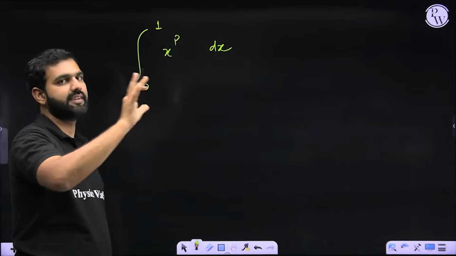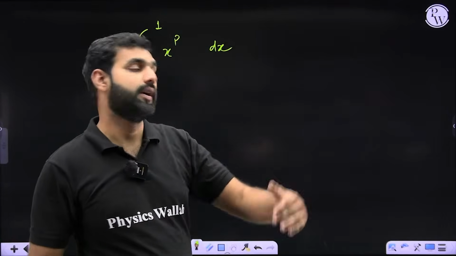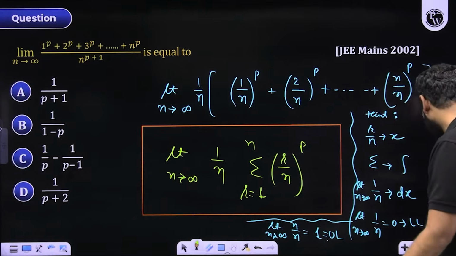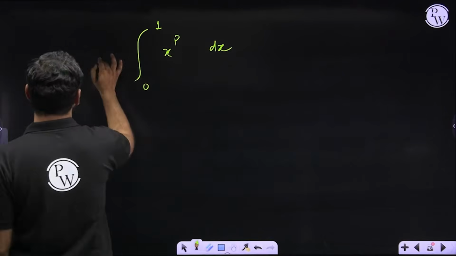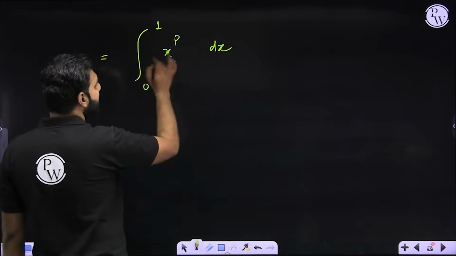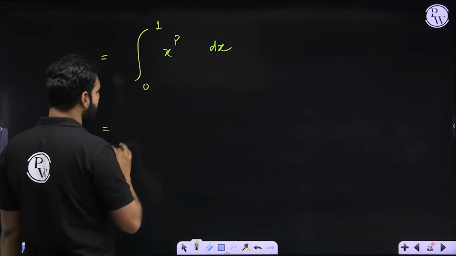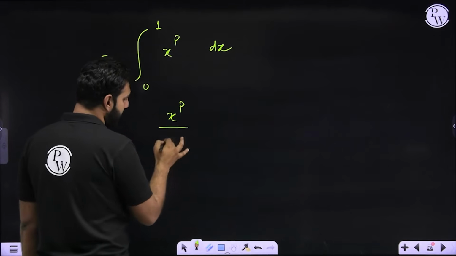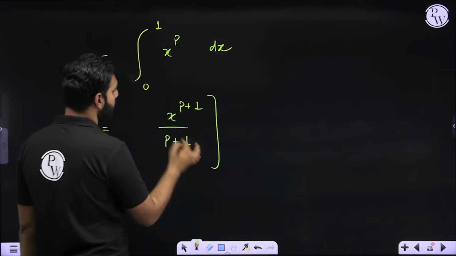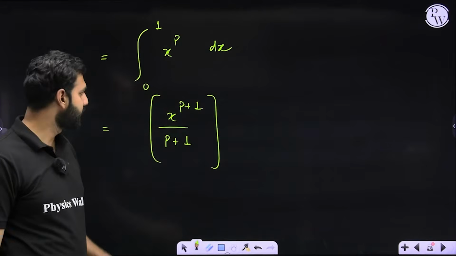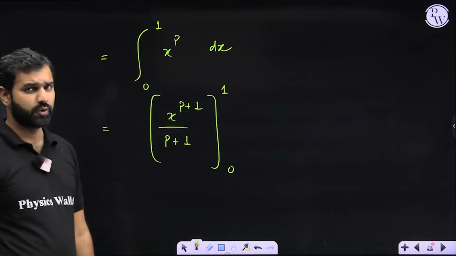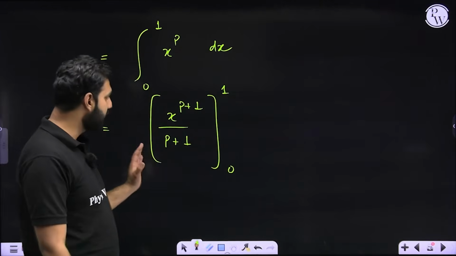That's the final stage which we have attained by converting that question based on limit into a question of definite integration. Along with this, what you also should understand here is that if I wish to integrate x to the power p, p is an arbitrary constant, so we know that integration is going to be x to the power p plus 1 divided by p plus 1. I hope you remember that. There is no confusion on that. And of course, the limits are going to be 0 and 1. I hope you are understanding it very clearly.